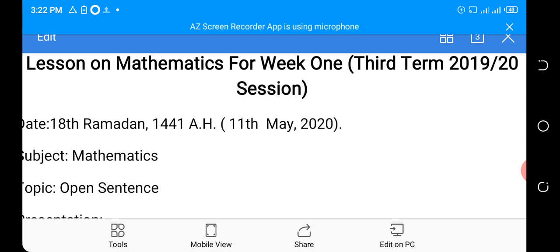For third week, we are having profit and loss. We are going to find profit and loss percent. For fourth week, we are having simple interest. We are going to find interest, principal, time, rate, and amount.